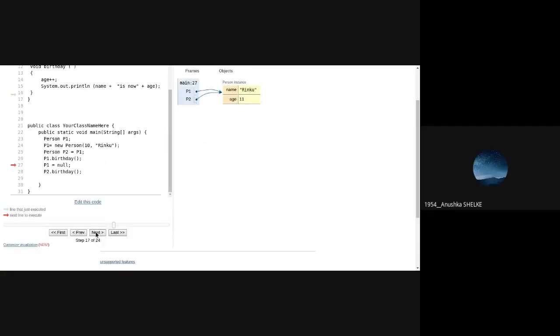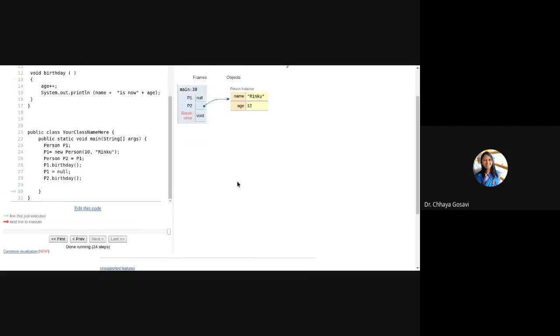No, ma'am, I'm just asking, suppose we cut that 25th line and put it after P1 equal to null, then will P2 show null? P2 will be null, because whatever P1 is pointing to, P2 will point to. Okay, ma'am, got it. So P2 is pointing to what P1 is pointing to, and P1 has changed this value. So P2 looks at the changed value, changes the age to 12, and will print Rinku is now 12 years of age.